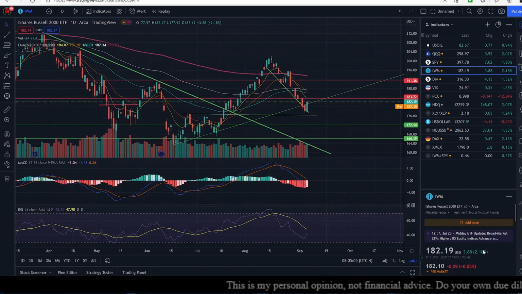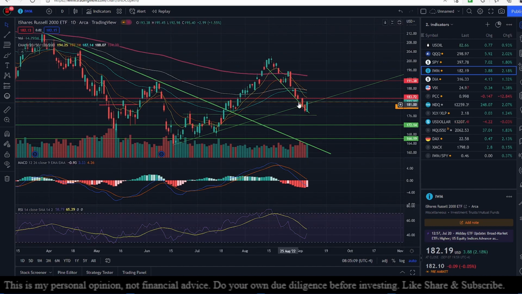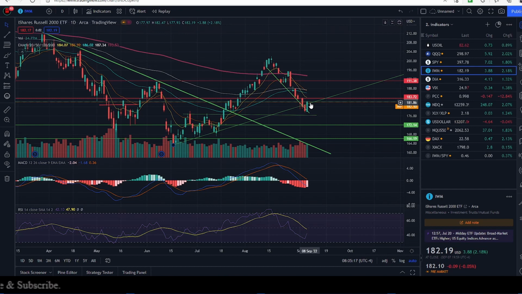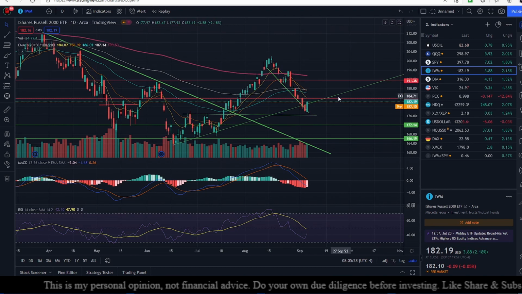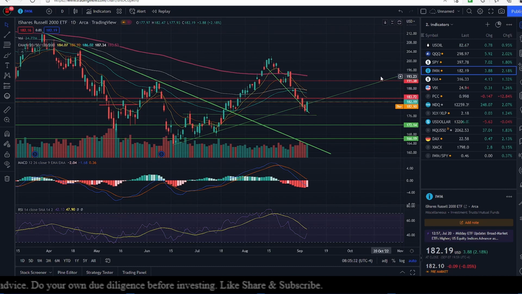IWM, the Russell index, is down 0.05%, and it is still above this diagonal line of support. So I'm holding out hope that we are going to stay above this line of support, above 181.86 today. Right now we are at 182.10, and the momentum is pointing upward. That's the reason why I think we can latch on to this diagonal bull channel that we were traveling on before, and get back on track with that.